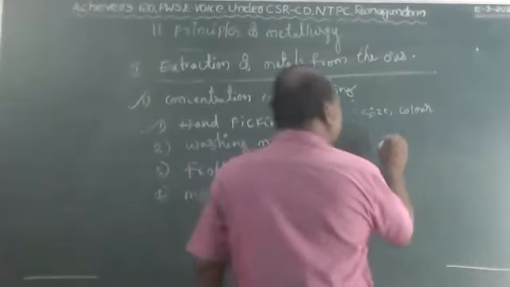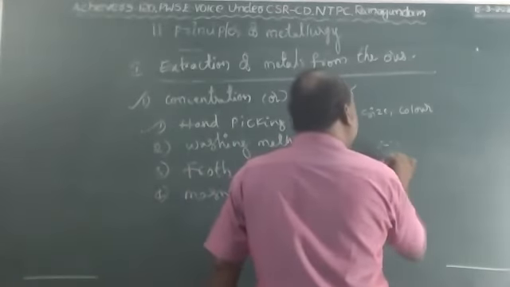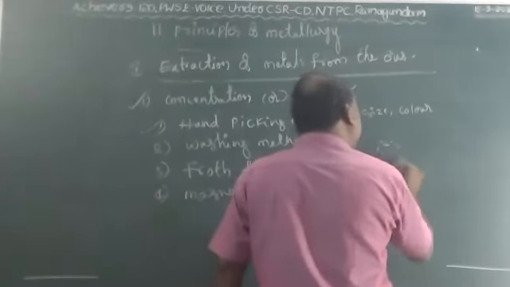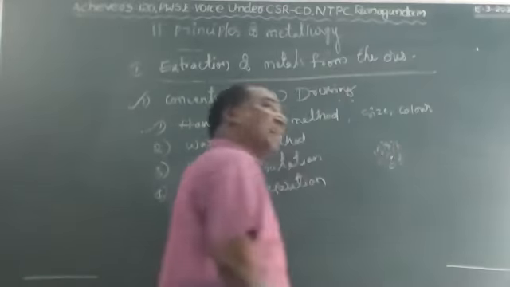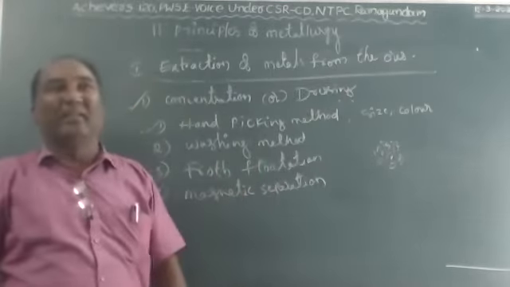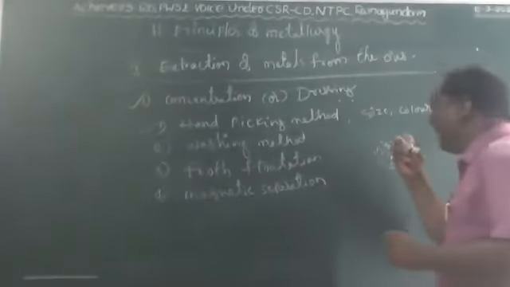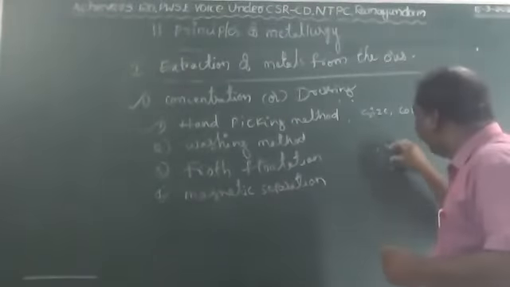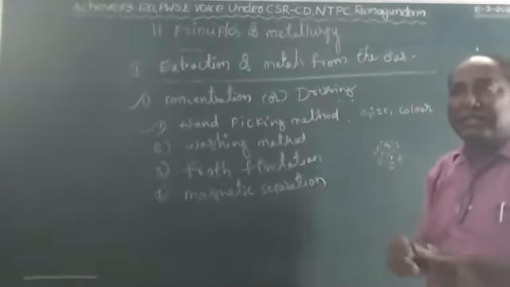For example, see children, here these are the ore particles and impurities. Both are mixed in this. We require the ore particles because from the ore we can get the metal. We have to collect the ore particles, and the impurities, the stones and everything, we have to remove and throw outside.